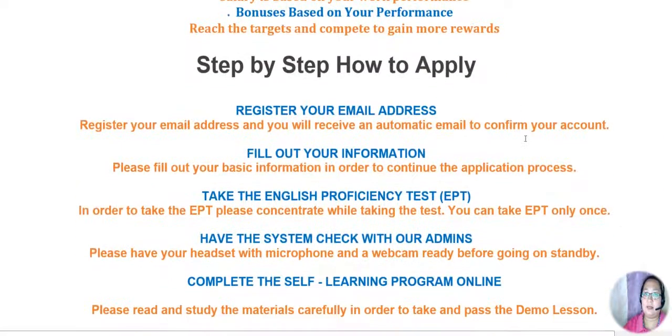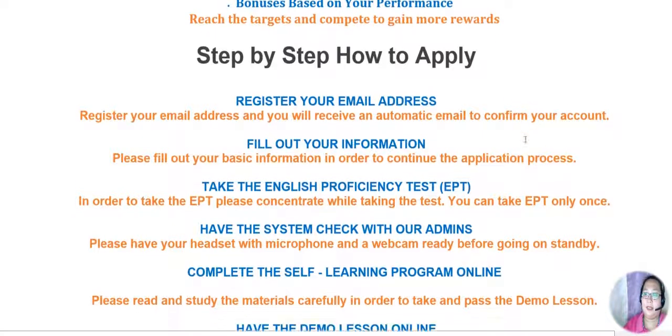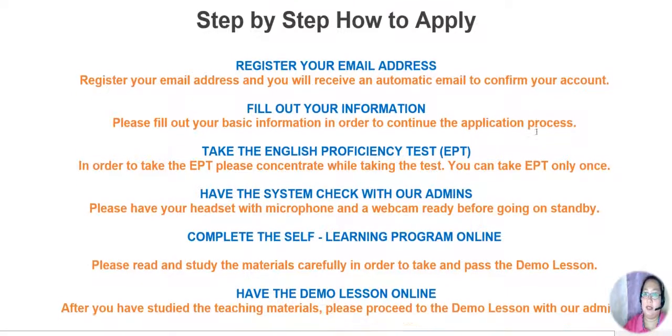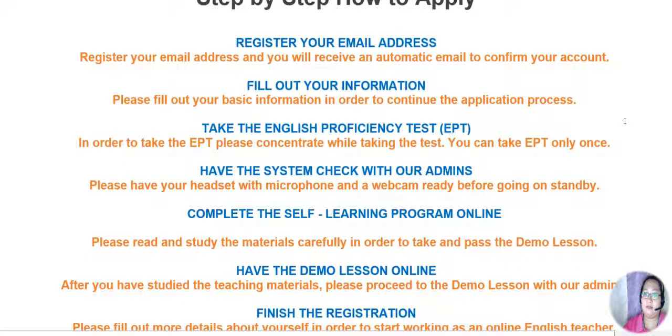Let's have here the step by step on how to apply in Nativecamp. Okay, first, you need to register your email address. Your personal email. Register your email address and you will receive an automatic email to confirm your account. And then after that, if you already received an email coming from them, fill out your information. So please fill out your basic information in order to continue the application process.